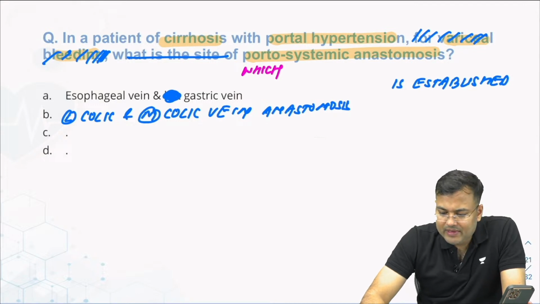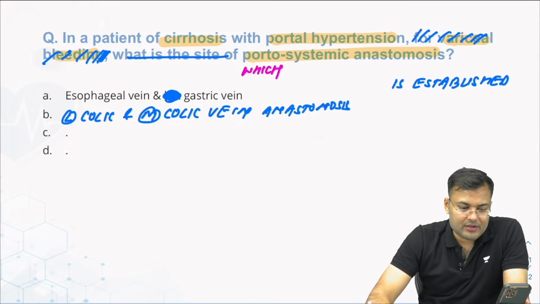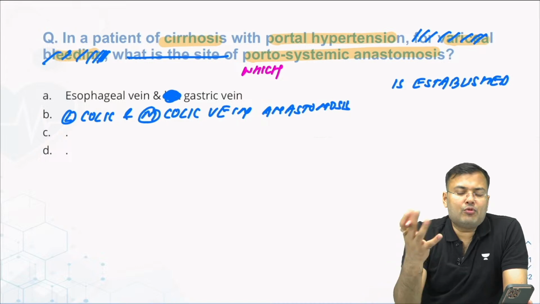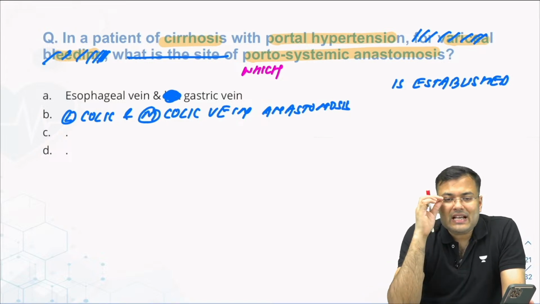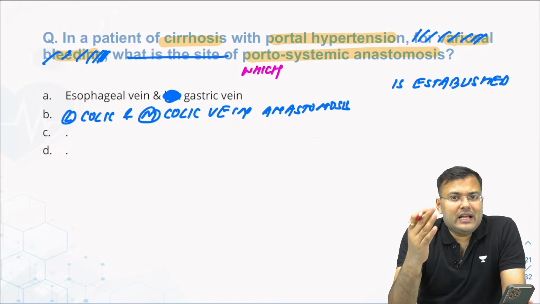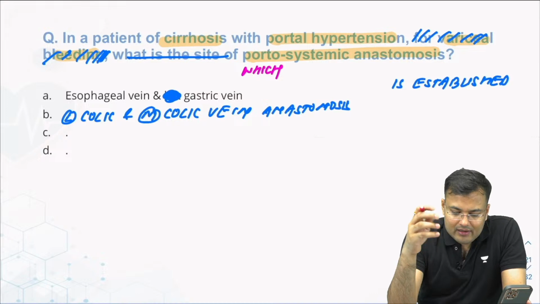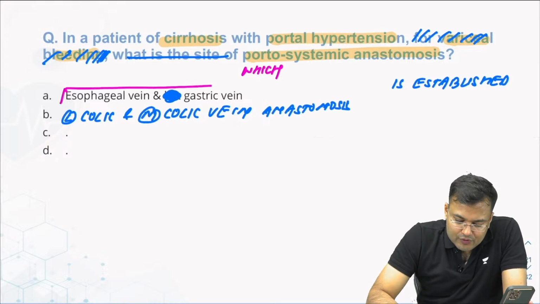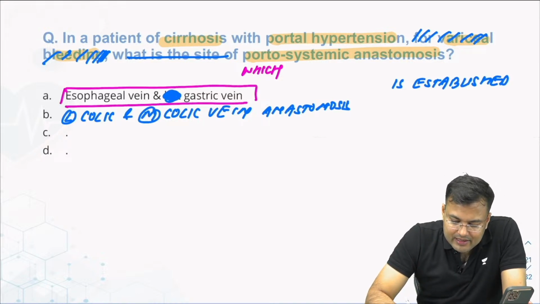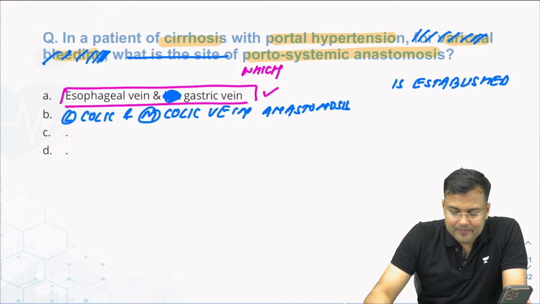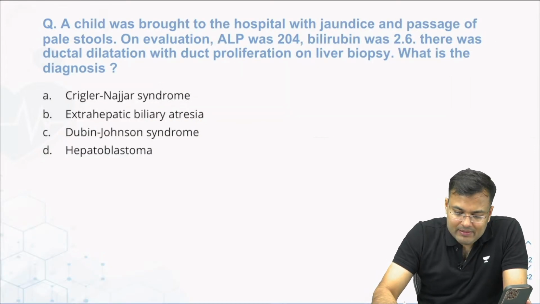Obviously, there is portosystemic anastomosis between azygous vein and left gastric vein. Azygous vein drains the esophagus, left gastric drains the stomach. Clear? So the correct answer is between esophageal vein and gastric vein. Correct answer is option A. Next question, guys, tell me.